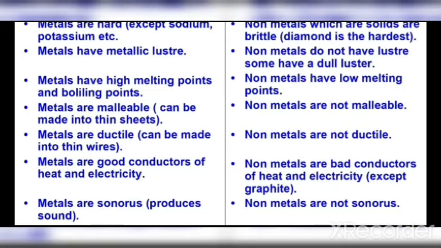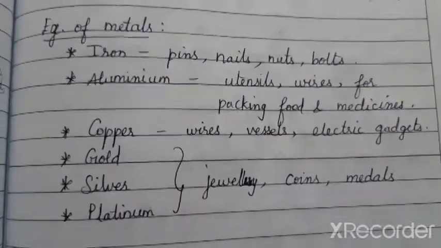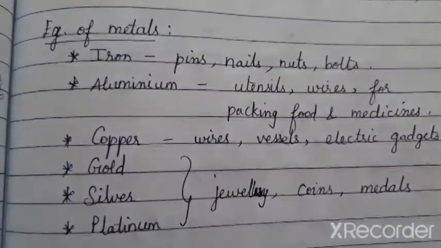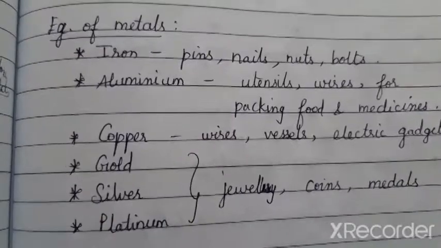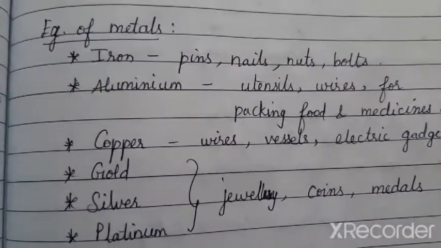Metals are sonorous. Sonorous means they produce sound. If you tap any metals, you would hear the ringing sound. The sound will be produced, whereas the non-metals are not sonorous. They do not produce any sound. So now, did you get an idea how the metals are classified and based on what properties? Today we discussed only the physical properties. In the next class we can move on to the chemical properties.